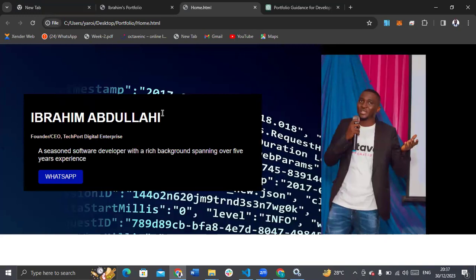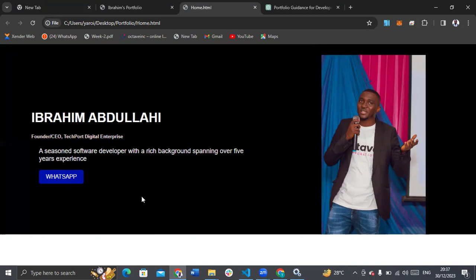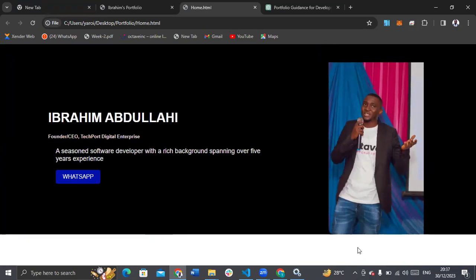So that is the div. This black rectangular container, that is the div. The div is like a container, and I put these guys in it. Because if I want to move them all together, I'll just go to my style sheet and call out the div, then I can move them anywhere I want. I can take them down, to the left, or to the right. So that is the div.